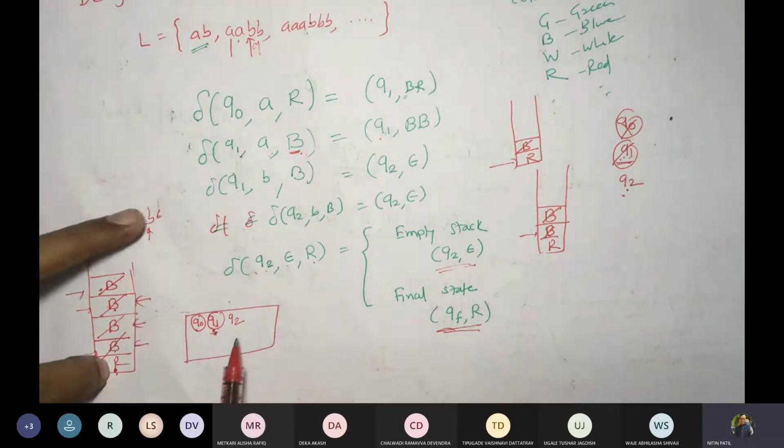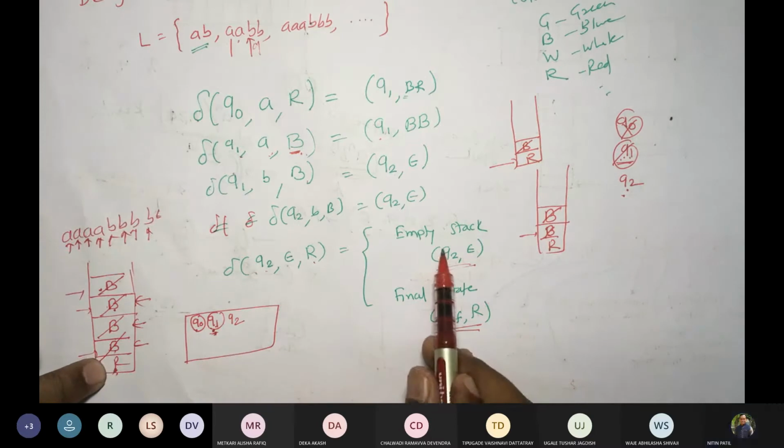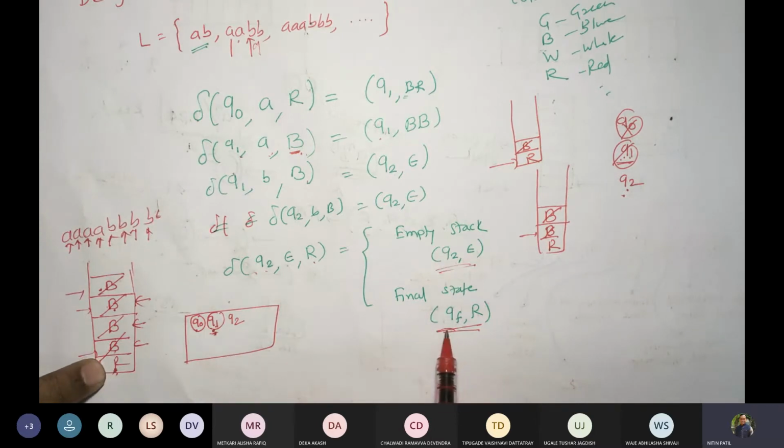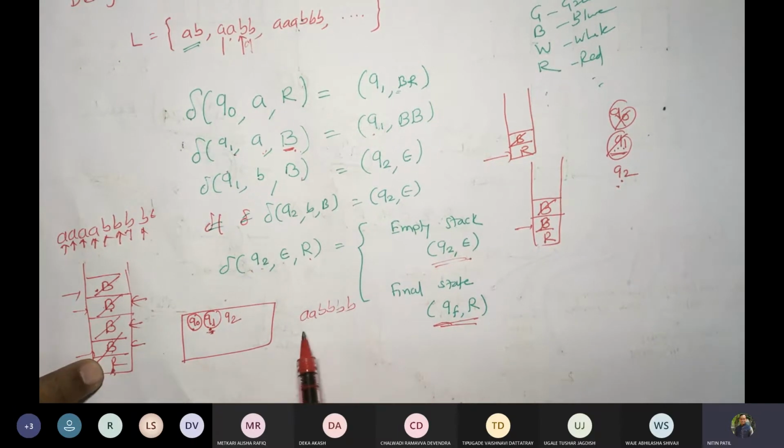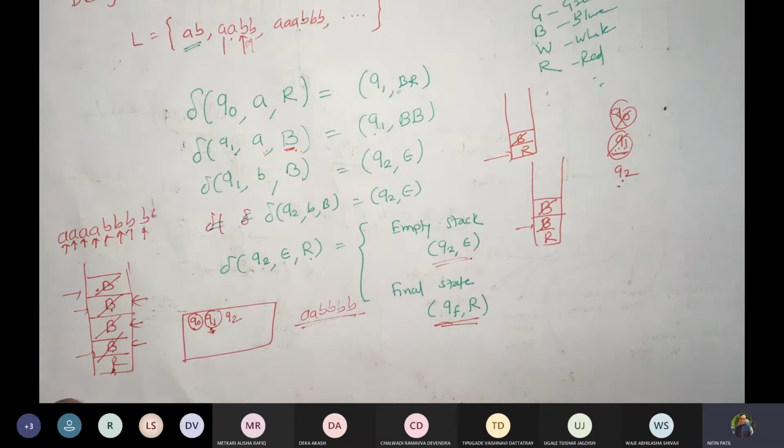Q2, now the string has ended, epsilon R. So if you are writing empty stack or final state, you write it. Now what about this string? Suppose A, A, B, B, B, B. We have 2 A's and 4 B's. Fine, let us try writing this.